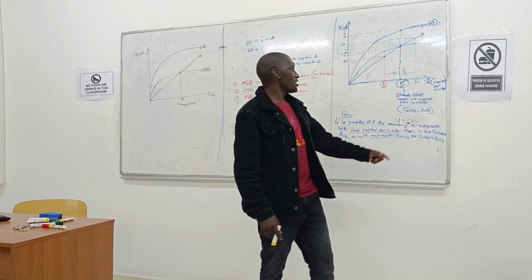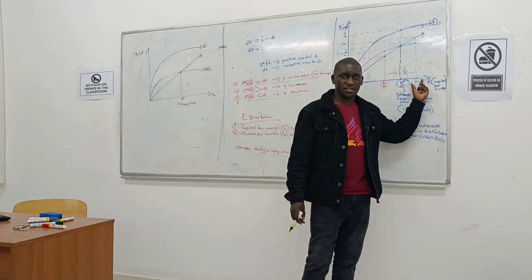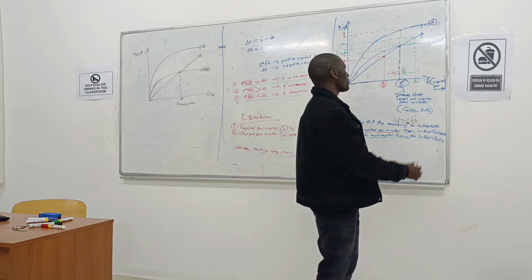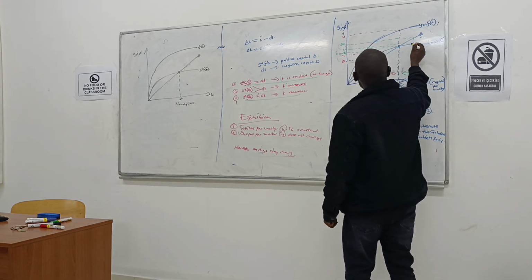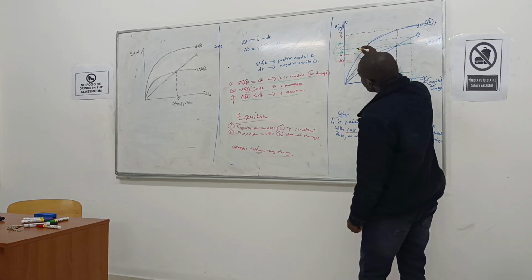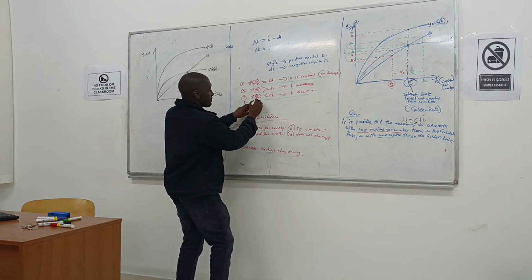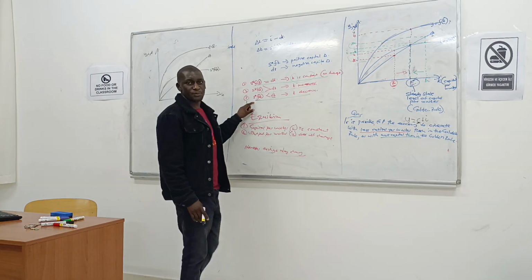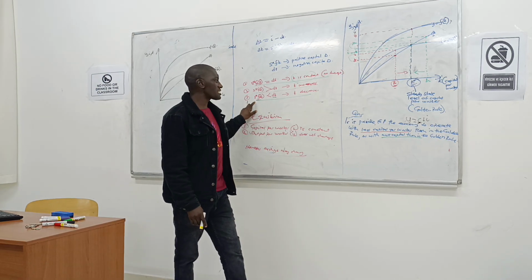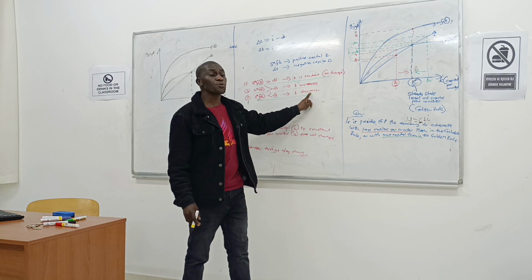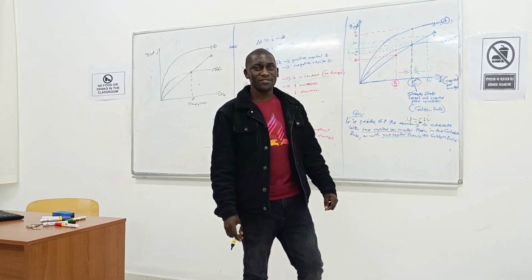worker. If we have more capital per worker than in the golden rule, you are going to see that the level of depreciation is going to be more than the level of investment. So investment is less than depreciation, so capital is going to decrease.